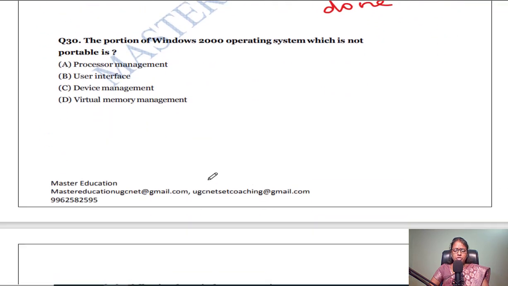The next one: the portion of Windows 2000 operating system which is not portable. In Windows 2000, process management is there, user interface is there, device management is there, but virtual memory management is not portable. So the part which is not portable in Windows 2000 is virtual memory management.